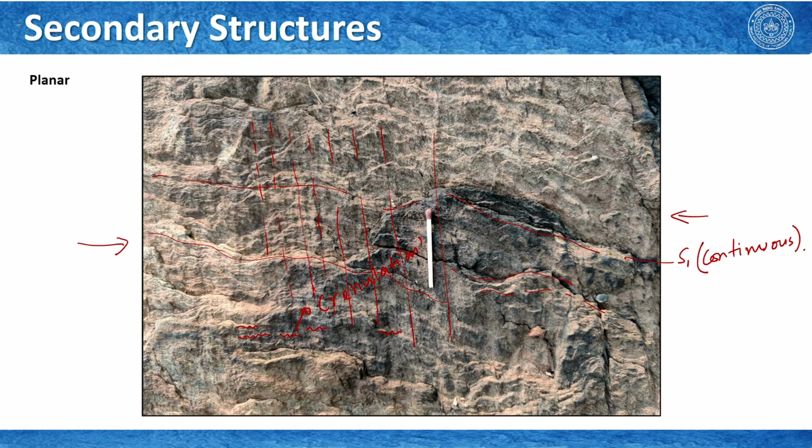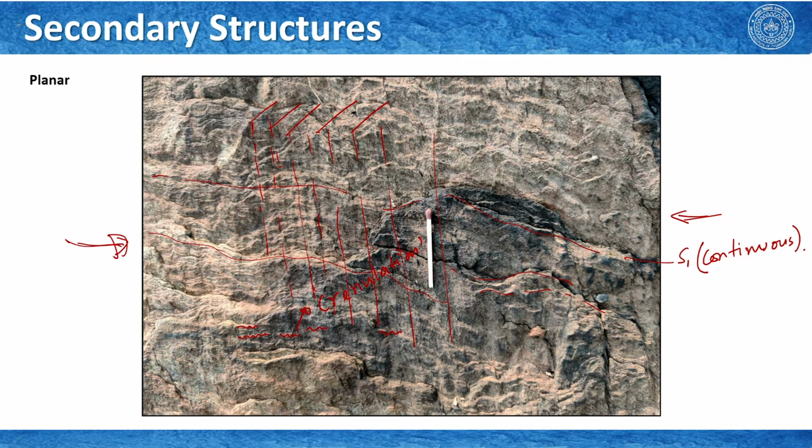But what is important is that because of the deformation of S1 here, we developed this crenulation lineation, and of course, these are penetrative structures. So, in 3 dimension you develop a set of foliations, and these are spaced foliations.